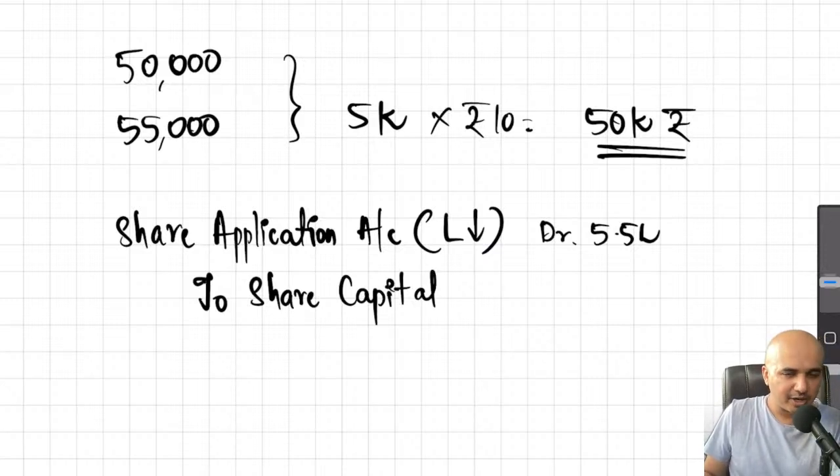So what is share capital? Again, a liability. Or you can simply say capital. Capital also has a separate rule, which is same as liability rule. If it increases credit, if it decreases debit. So liability has increased to the extent of 5 lakhs.